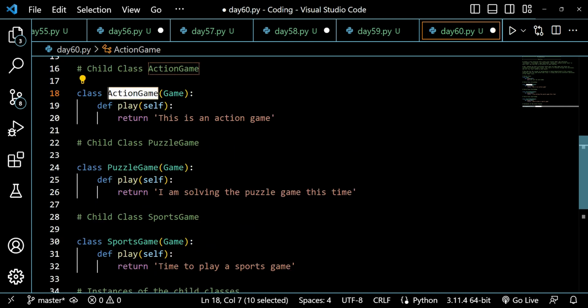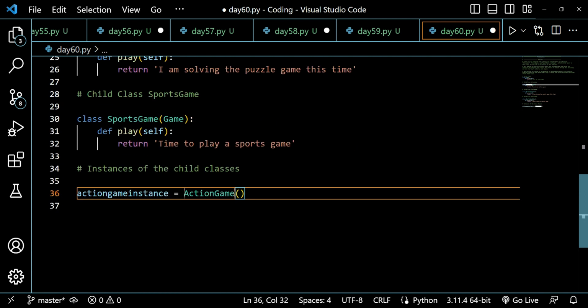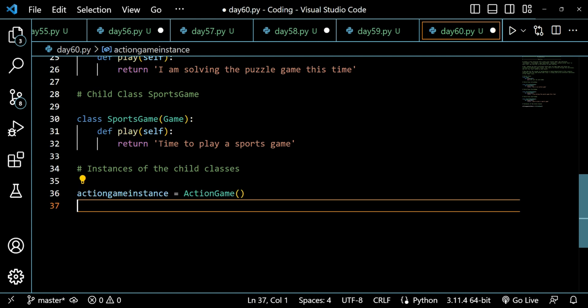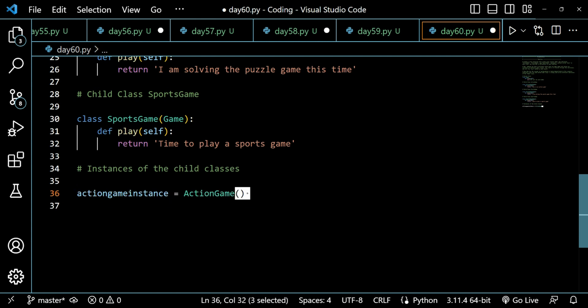When we create an object of the ActionGame class, like we have created an instance here, we have to put the parentheses.